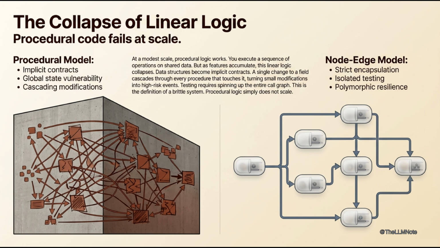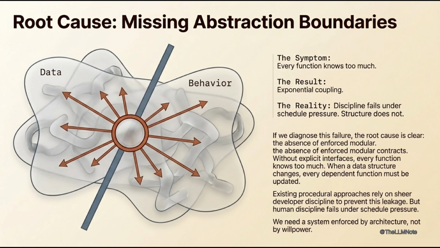Testing requires the entire call graph. There is no encapsulation, no polymorphism, no inheritance. The result: brittle, rigid systems where even small modifications risk cascading failure. This approach does not scale. So what's the real problem? Let's talk about root cause: missing abstraction boundaries.